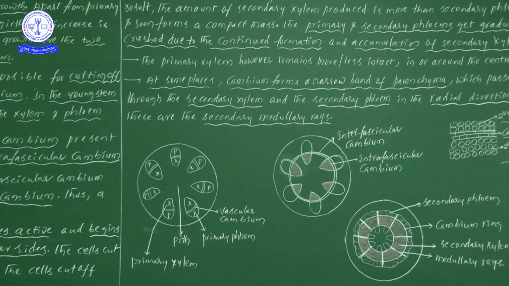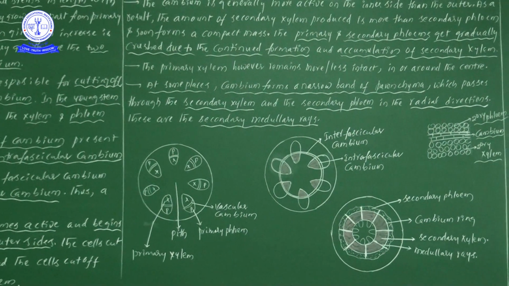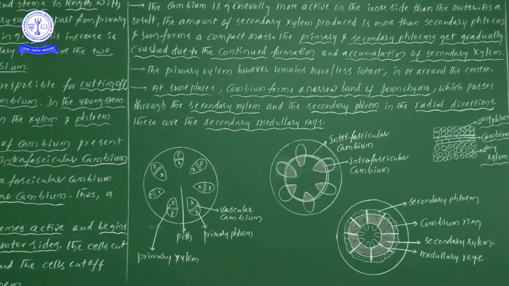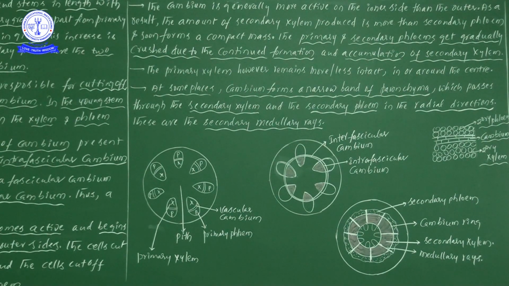So the formation of both xylem and phloem members. In this particular video, my dear students, there is a little information but a lot of explanation. Before secondary growth, what are the xylem and phloem members we are finding? Once you see the diagram, for two or three minutes I'll explain and then I'll stop. Otherwise it will create a headache for us.